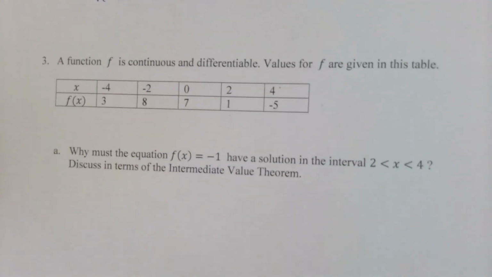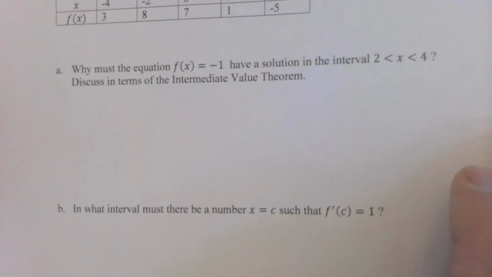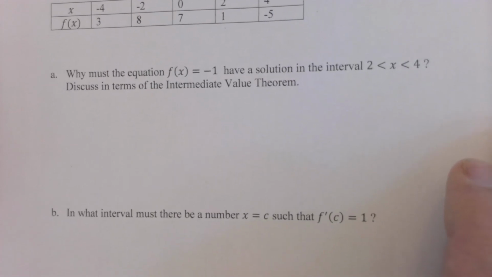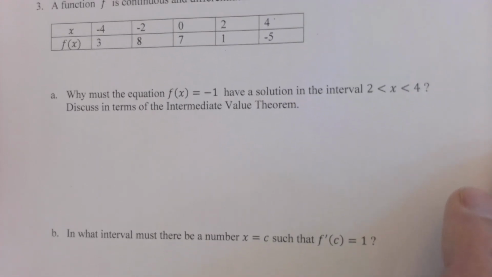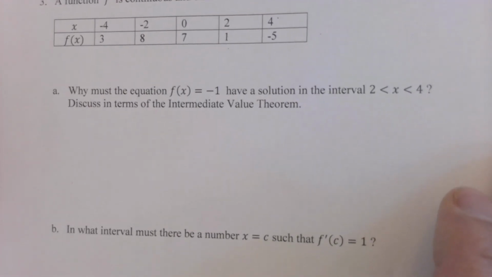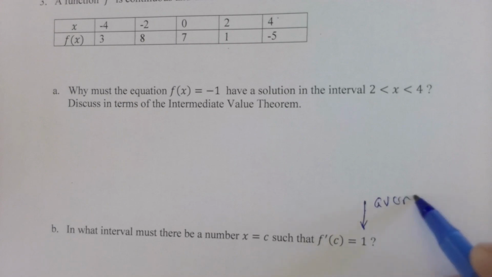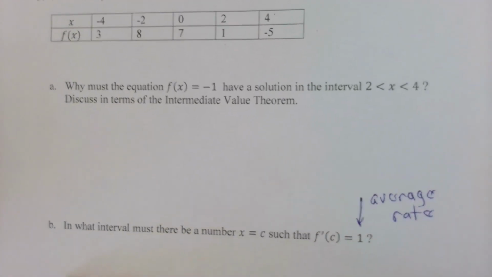And then this last question, which refers to the table, in what interval must there be a number c such that f prime of c equals 1? Well, they don't come right out and say that 1 is an average rate. So for you to answer this question, you're going to have to find an average rate that's equal to 1.